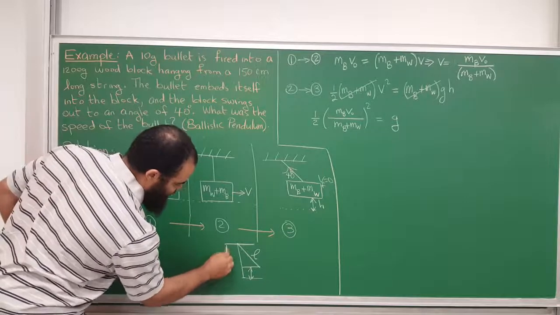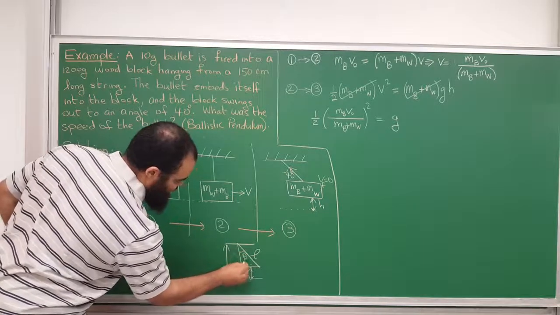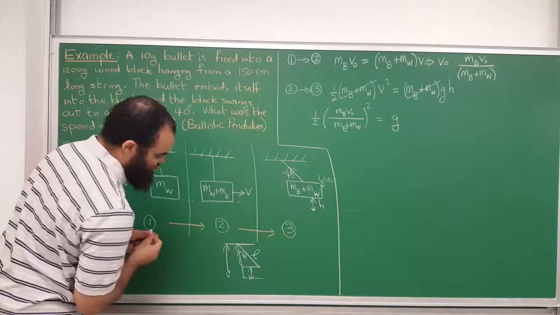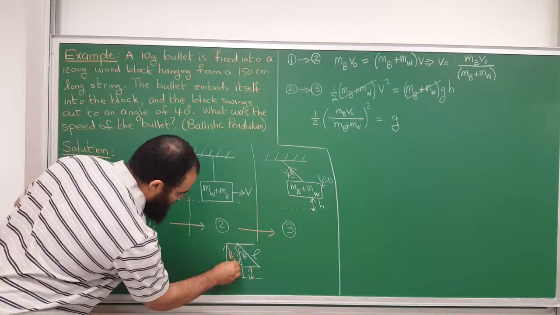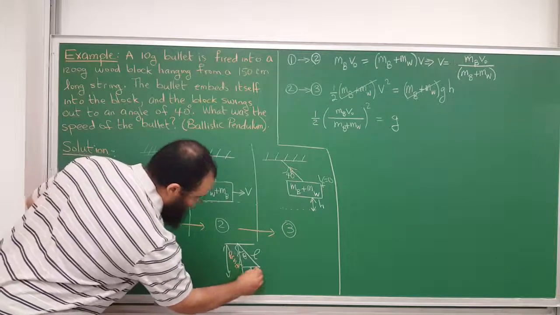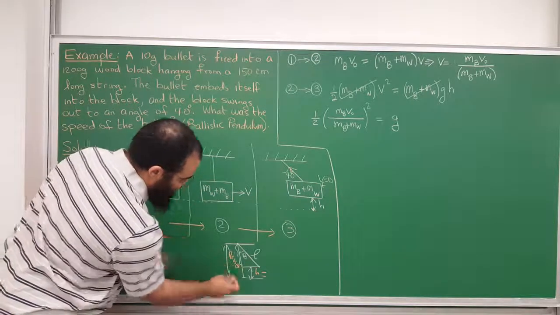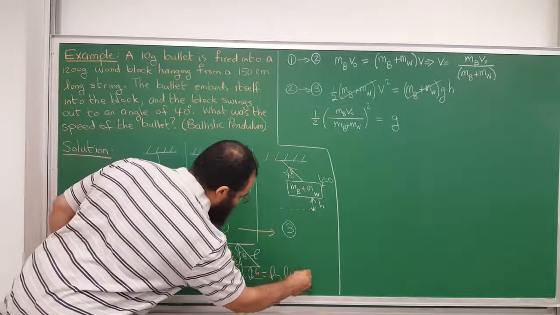So from here to here, it's L. This is theta, 40 degrees. So this is the adjacent, so this is L times the cosine of theta. So h will be this whole thing, which is L minus L cosine theta.